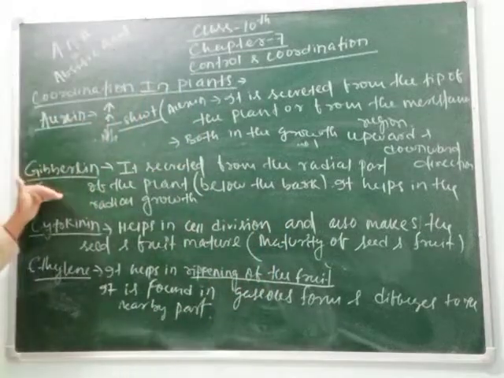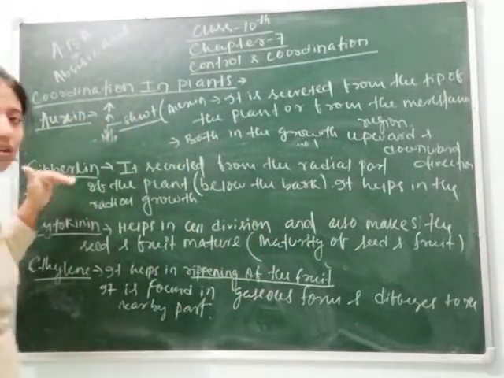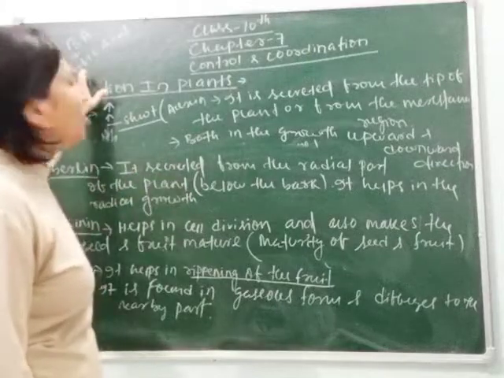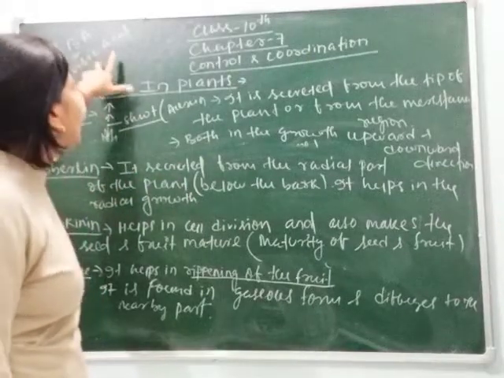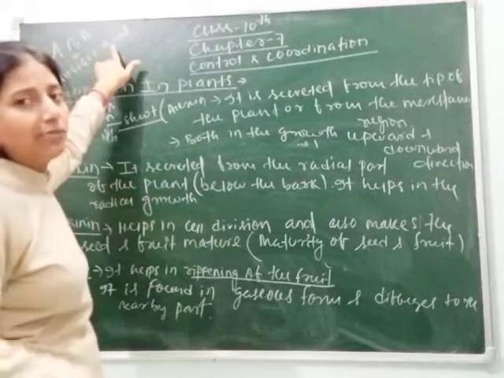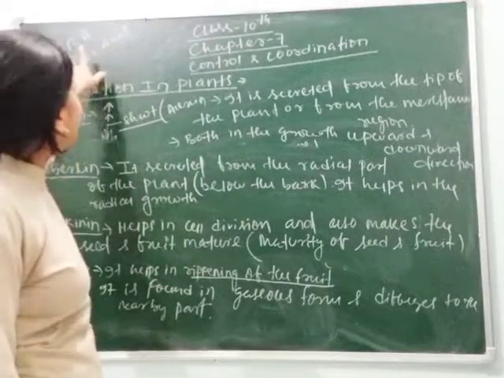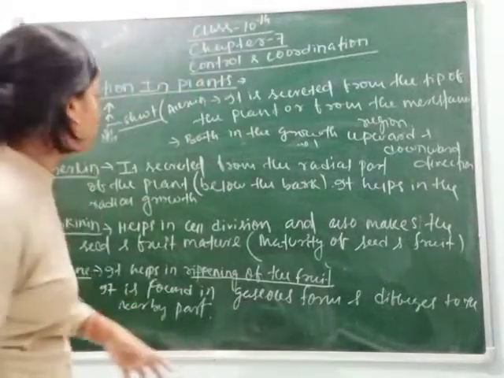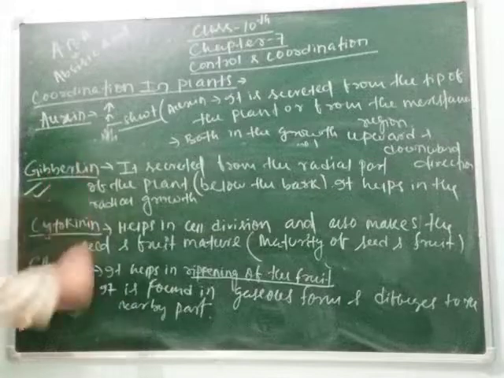That's why when the growth occurs more, to stop the growth, this hormone is secreted. So this hormone can be secreted from any part of the plant, because it has to stop all types of growth. So I think you have cleared.